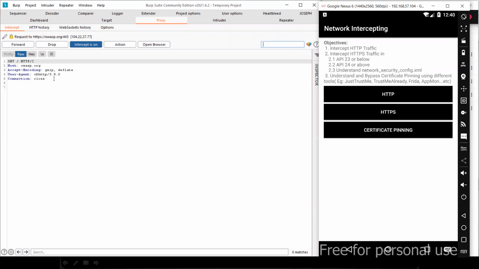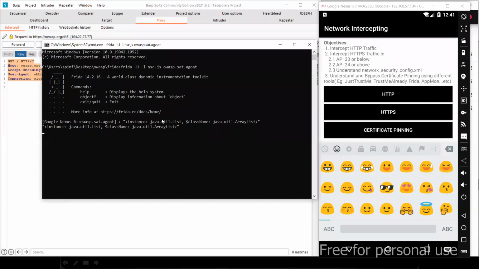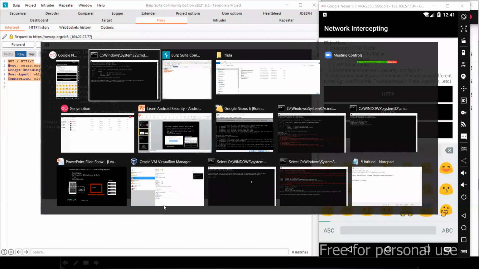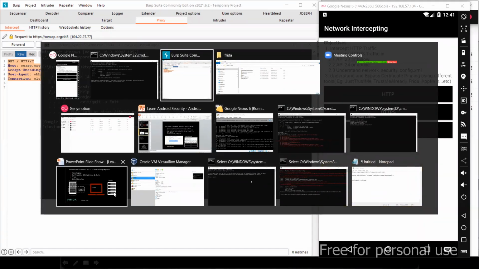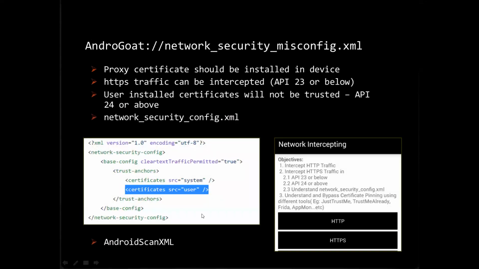That is the reason we are able to see the traffic when I click on the certificate pinning button. This could be straightforward when I run it on Android 6 or below devices, but due to the network security config file, it was not working before I ran the nsc.js file. Okay. So with this demonstration, I hope I have covered two things. One is how to bypass certificate pinning, and the next one is the network security config file.